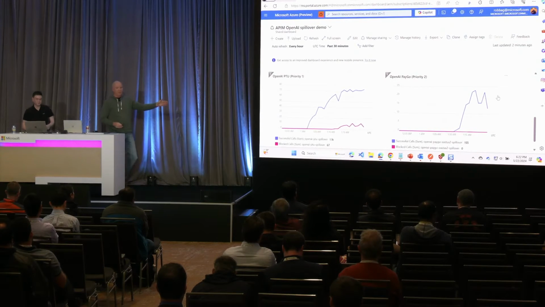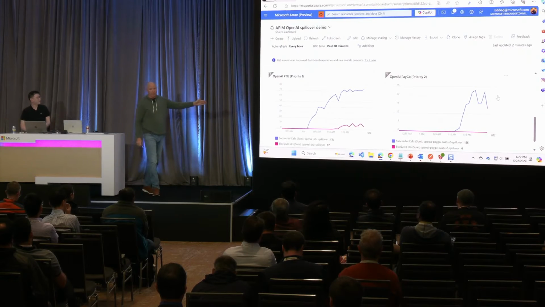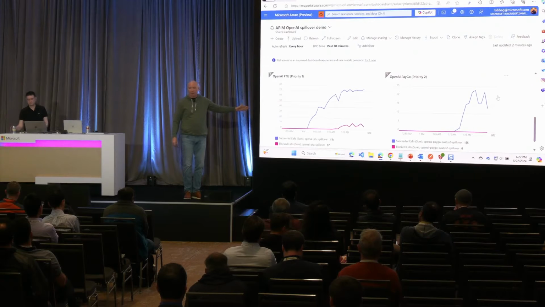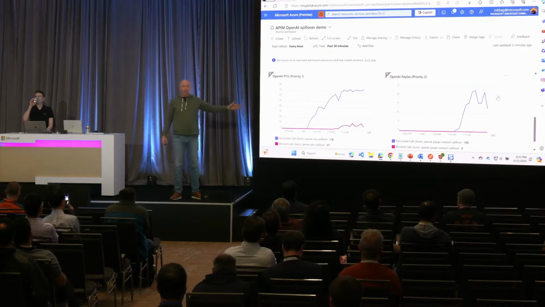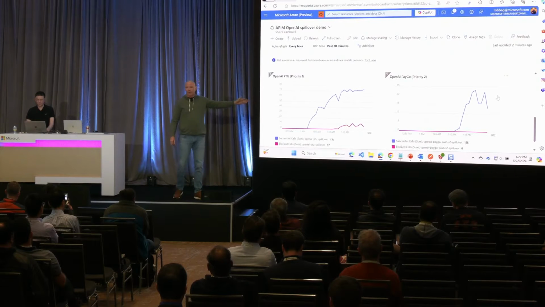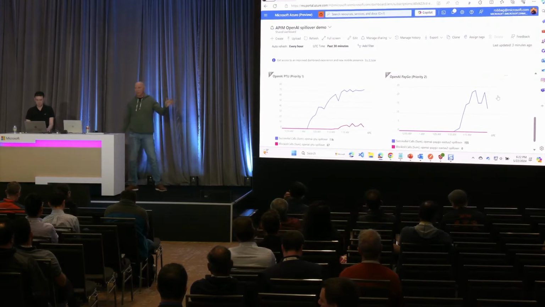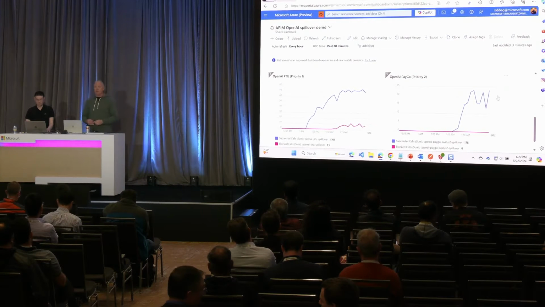So this is a common pattern that you'll see out in the wild, where you'll have one PTU instance deployed, but you don't want to over-provision that. You don't want to overpay for quota that you may not be using. So in order to handle that, you also put out a pay-as-you-go instance and use the gateway. Once you've hit your quota within the PTU, you spill over directly to the pay-as-you-go.